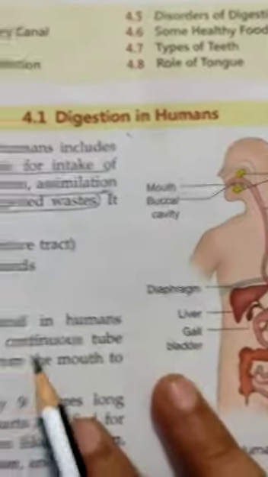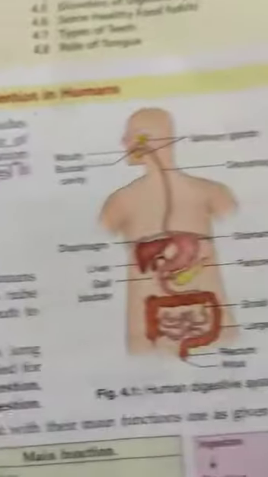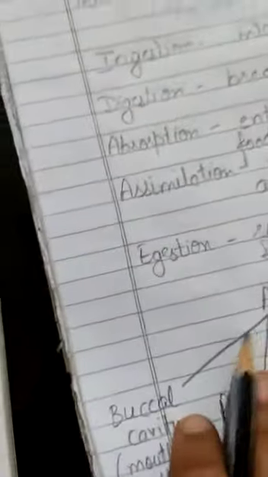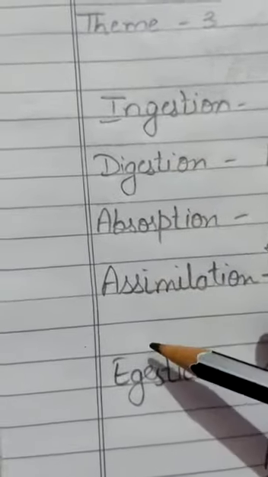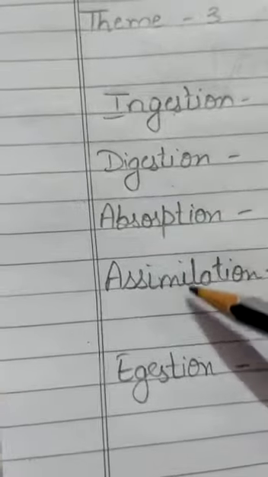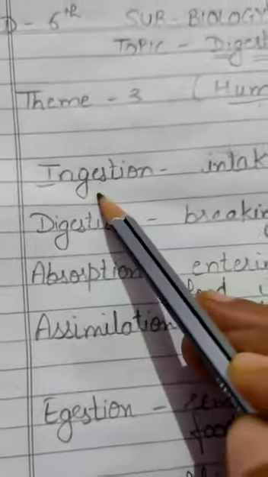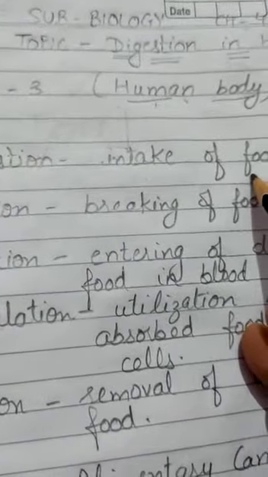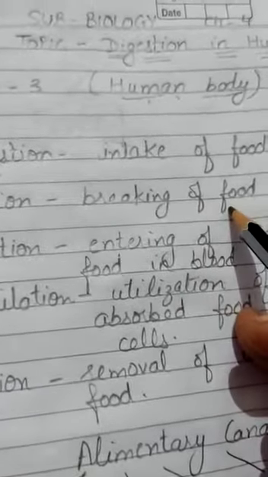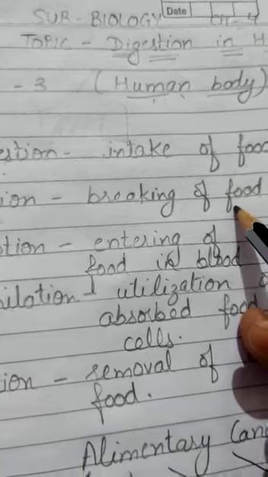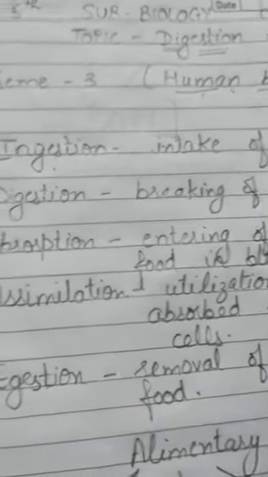And this whole process, digestion of food, basically consists of these 5 steps: ingestion, digestion, absorption, assimilation, egestion. Ingestion means intaking of food particles with the help of the mouth. Second, digestion means breaking down of the food from complex particles to smaller particles.